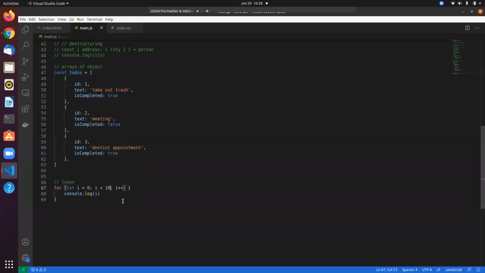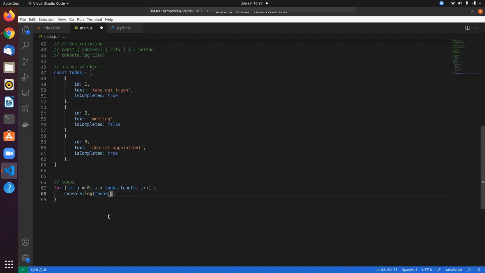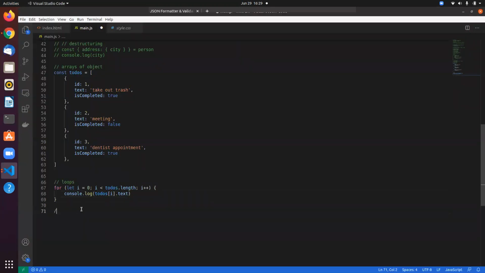What if I want to loop over this array of objects, right? Each array has a field called length. What length gives is actually the length of this array. In this case, it will loop 3 times, and then we can do something like how we access arrays. You can do todos of i, and maybe you can print some text. It prints out all these values in the console. That is really handy, but a better way of doing this is to use a for of loop.